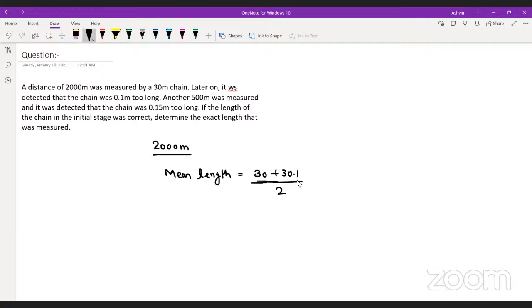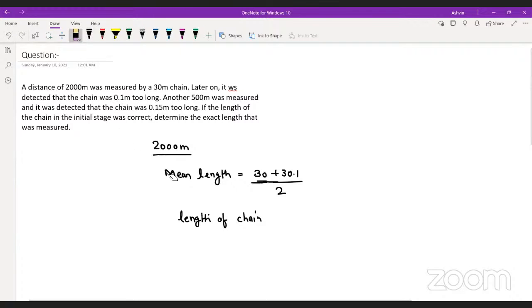So you will get the mean length for the first 200 meter. Come on guys, tell me. And the uncorrected length of the chain was what?